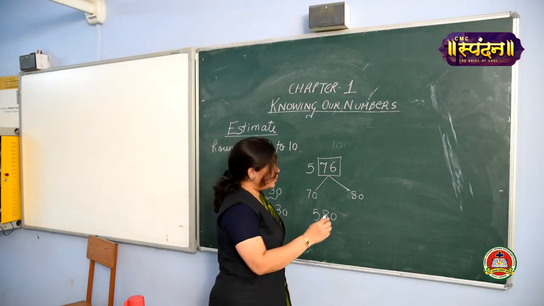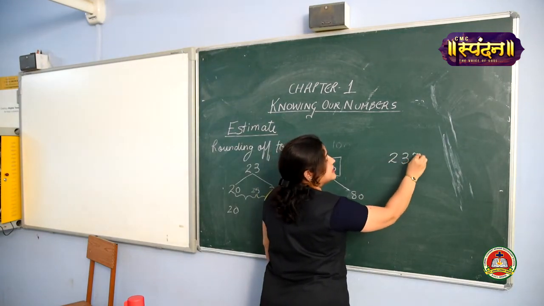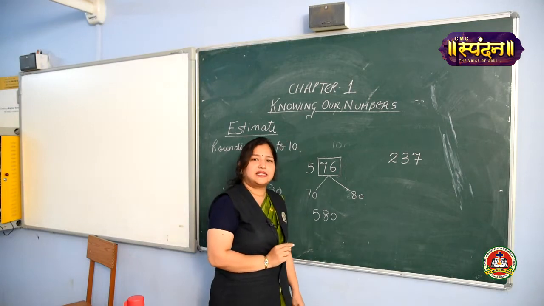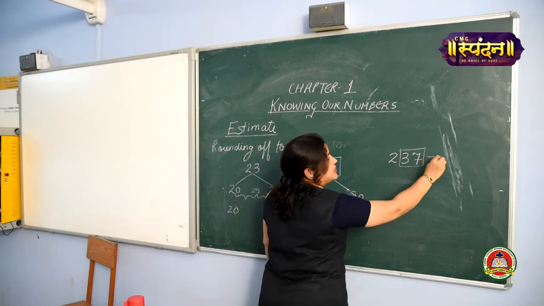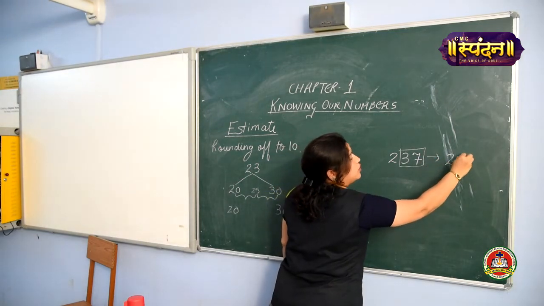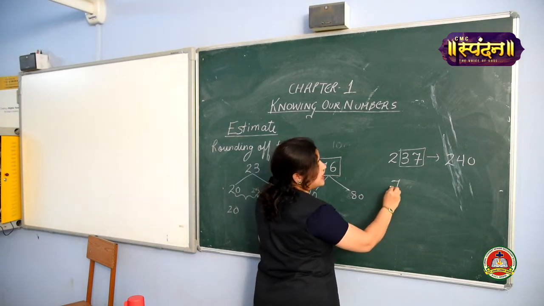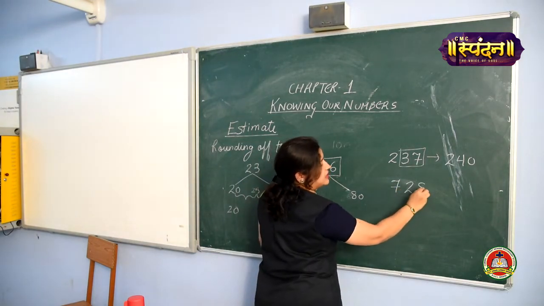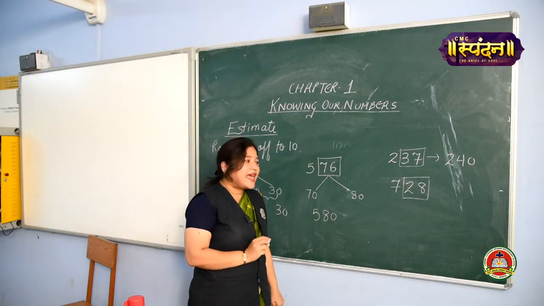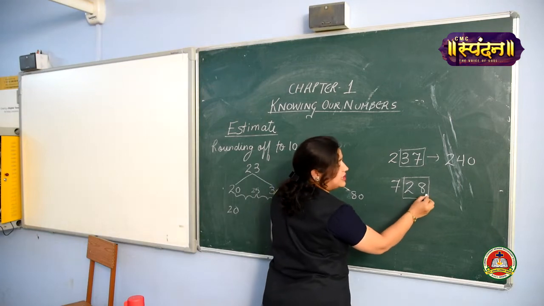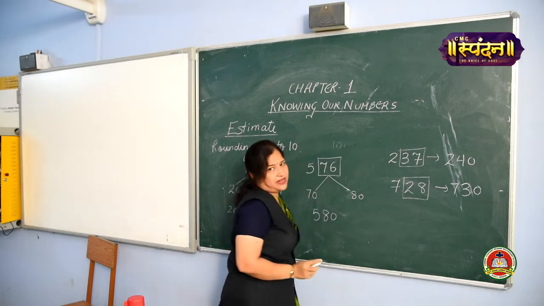Okay, let's do this one, it's for you girls. 237. Come on, guess it fast. Yes, 37 is near to 40, so this will be rounded off to 240. Let's do one more question. Suppose 728. We have to round off to tens. So let's think. Come on. Yes, it is 730. 28 is near to 30. So we have estimated this value.